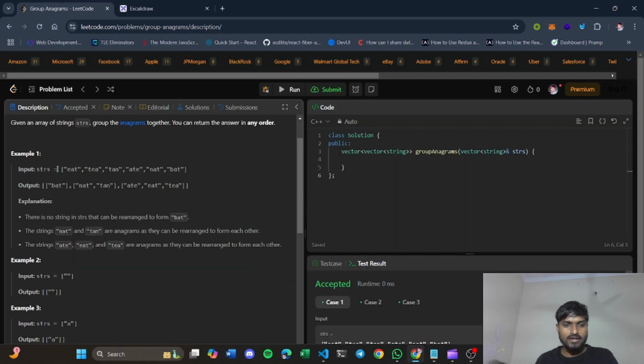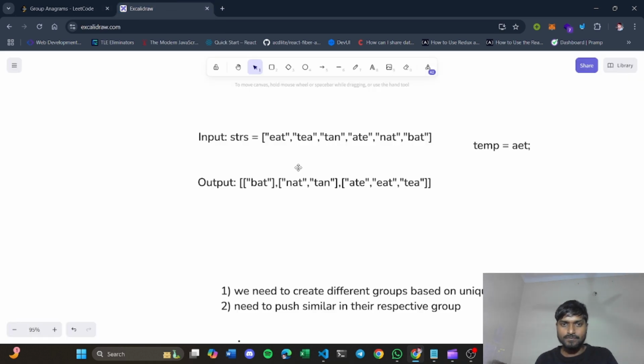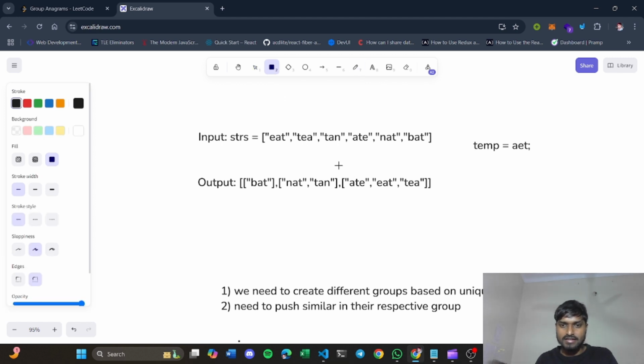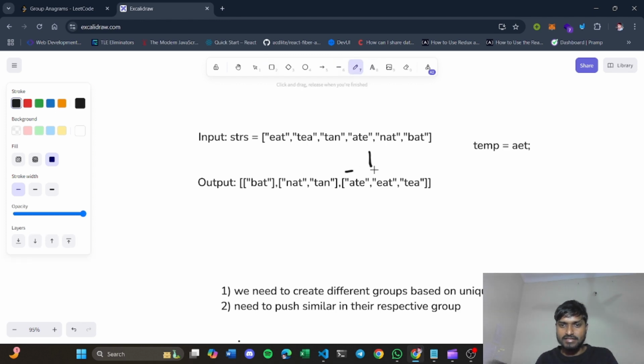So here you are given an array of strings and you have to group these similar anagrams together. You can see here ATE, EAT and TEA are anagrams of each other. What does it mean? When you arrange them in ascending order, let's see the result.